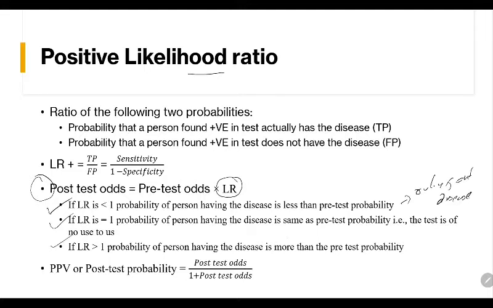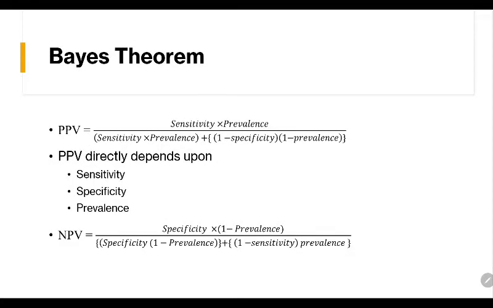What happens if likelihood ratio is less than 1? What happens if likelihood ratio is equal to 1? What happens if likelihood ratio is more than 1? These are very rare questions. So just learn these points by heart. That's all you need to know. Positive predictive value or post-test probability is post-test odds by 1 plus post-test odds. Again, these are complex stuff for me to make you understand, and usually these questions do not even come for MCQs. If at all they come, just learn the formulas by heart, that's all.